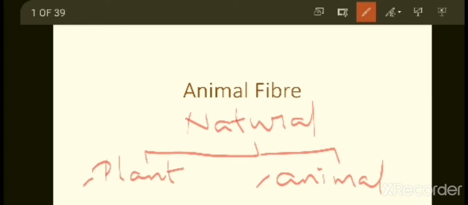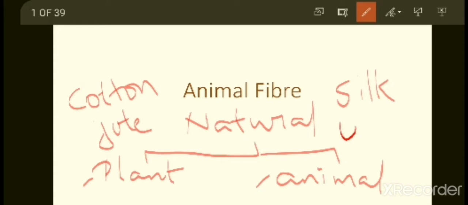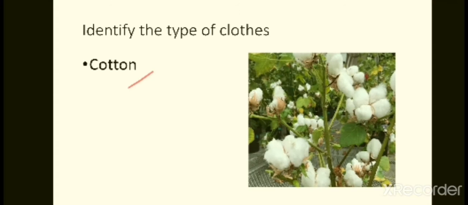For example, cotton and jute come under plant fibers. Coming to silk and wool, they come from animals, so these are animal fibers.